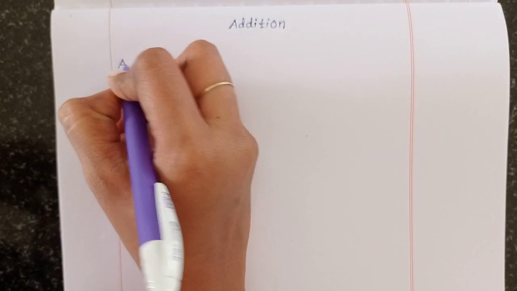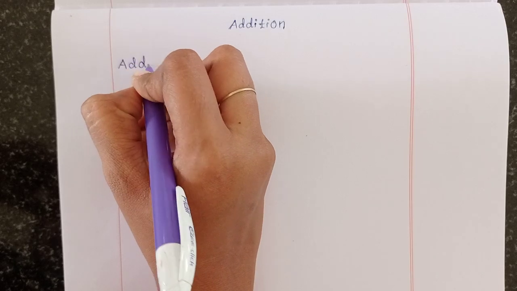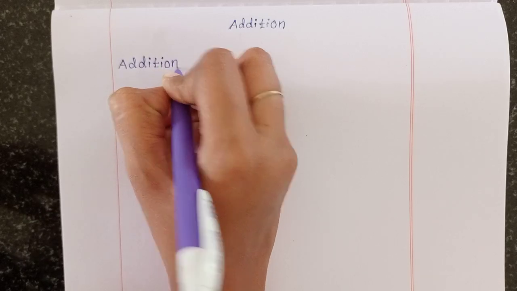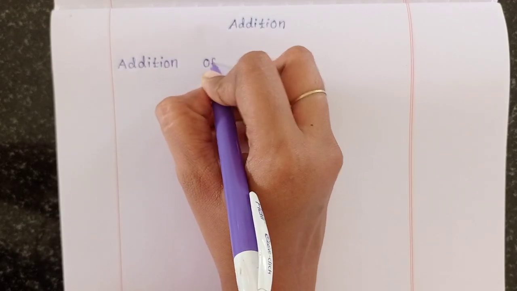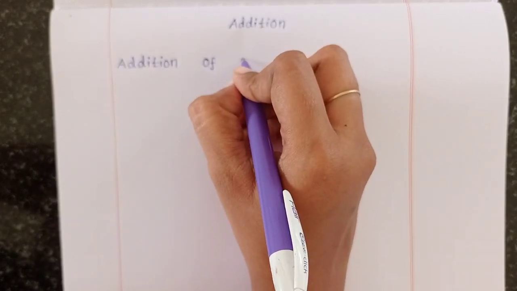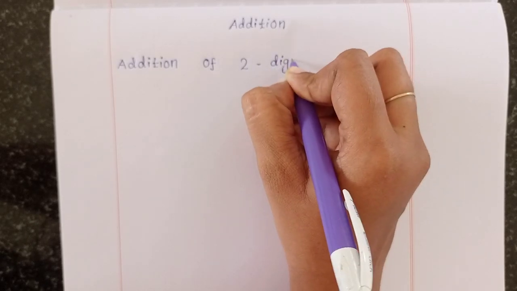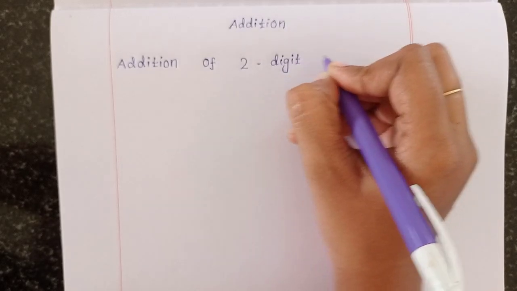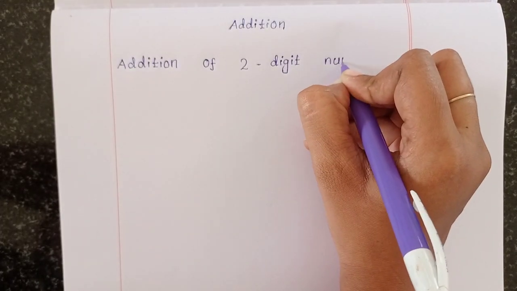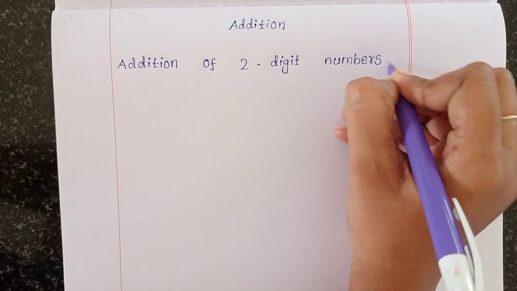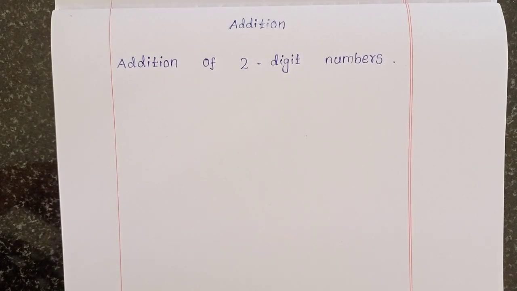Write here: addition of 2-digit numbers.